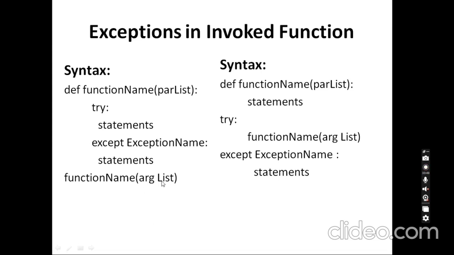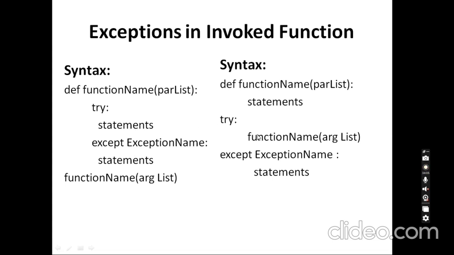So I am passing the first value as 2 and the second value as 0. It will pass to here, where I am going to perform a division operation. Here I can encounter that error. I will handle it in a ZeroDivisionError format, and it will be handled here.